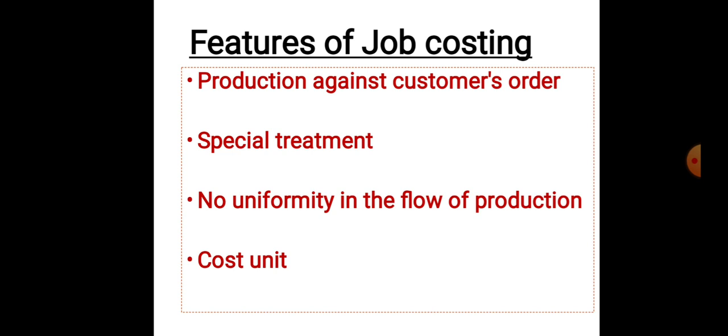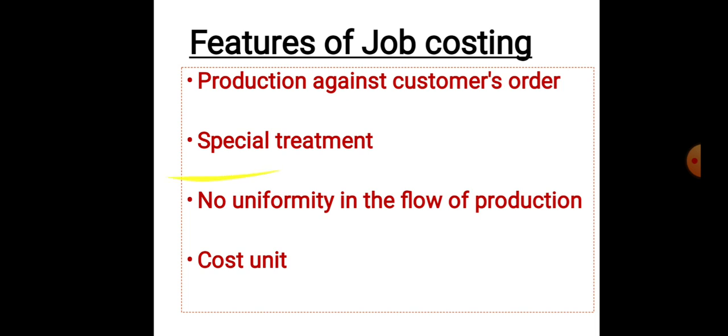Then, no uniformity in the flow of production. There is no uniformity because they are based on the taste and preferences of the customers, which differ from one customer to another. So there is no uniformity in production. Next one is the cost unit. Each job is treated as a cost unit under this method of costing. A particular job is treated as a separate cost unit, because one job is not related to another.